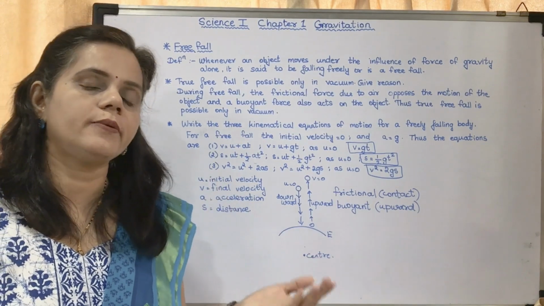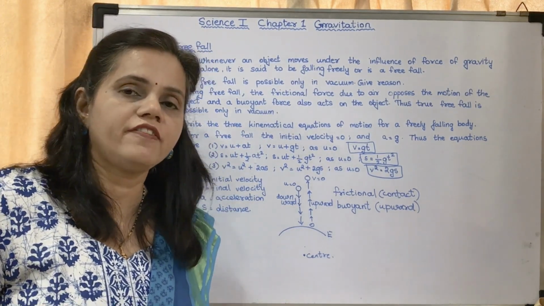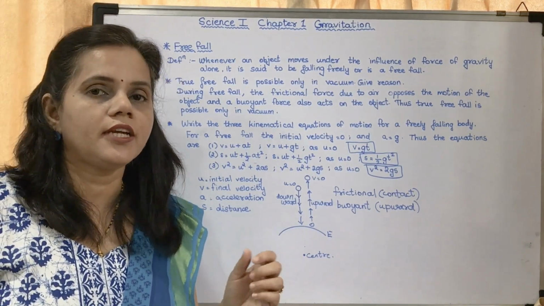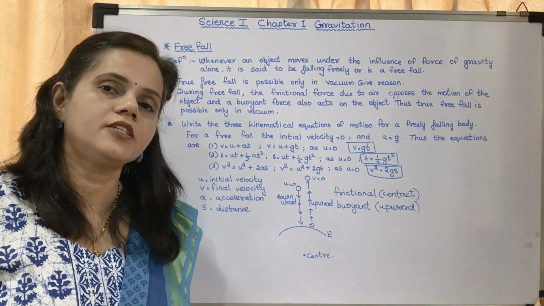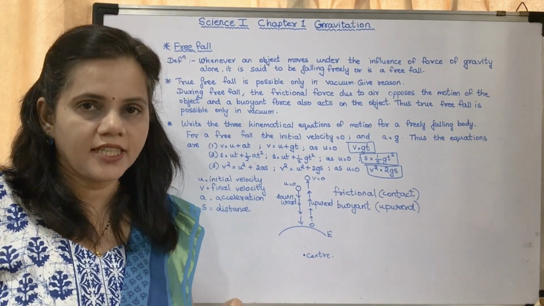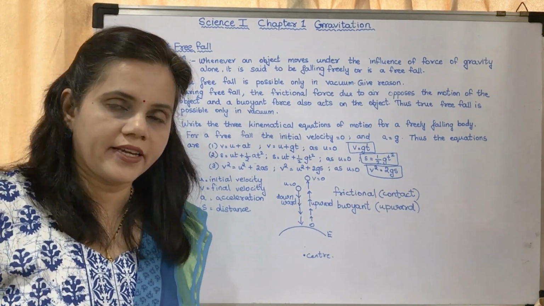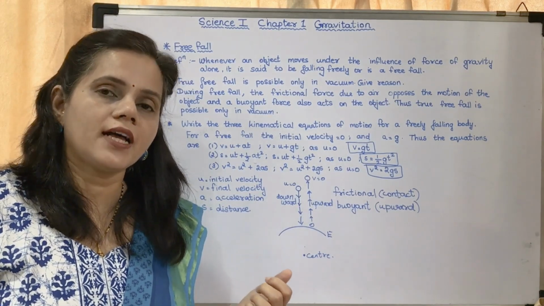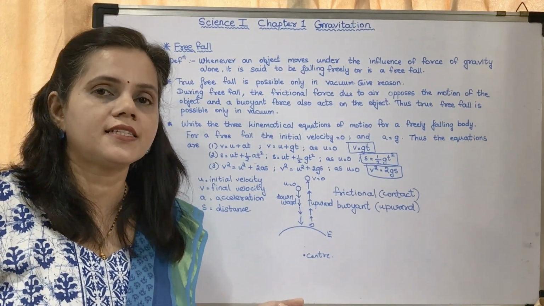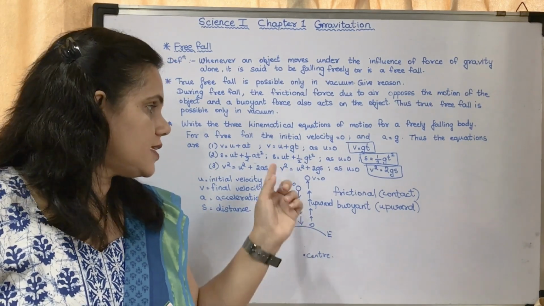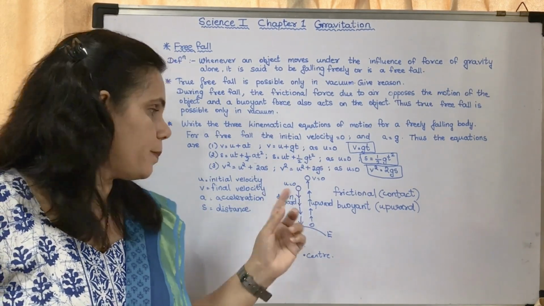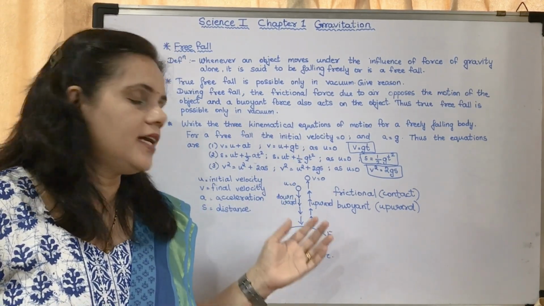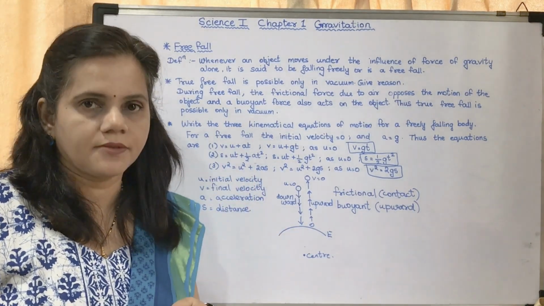So what are the three equations of motion for a freely falling object? It is V is equal to U plus GT, S is equal to UT plus half GT square, and V square is equal to U square plus 2GS, where V is the final velocity, U is the initial velocity, G is the acceleration due to gravity, and S is distance. Okay, in this case S is also taken as H because it is the height. When we do the numericals we will come across that.